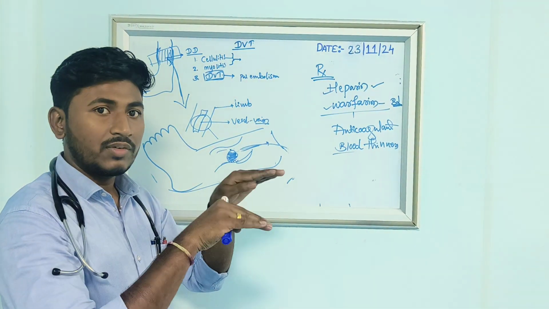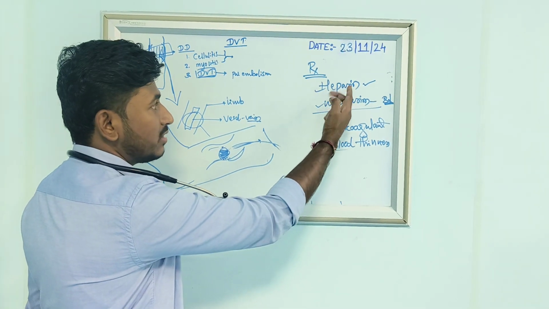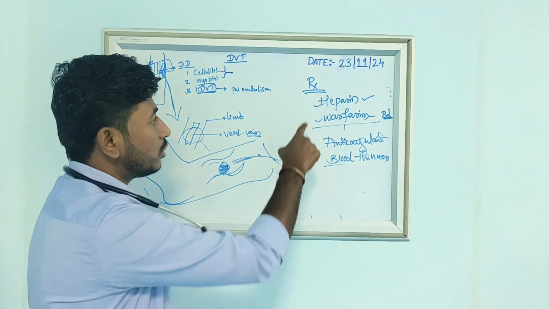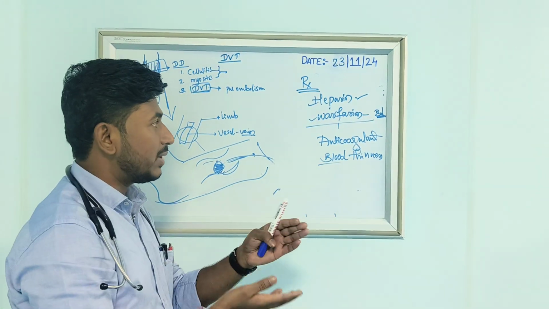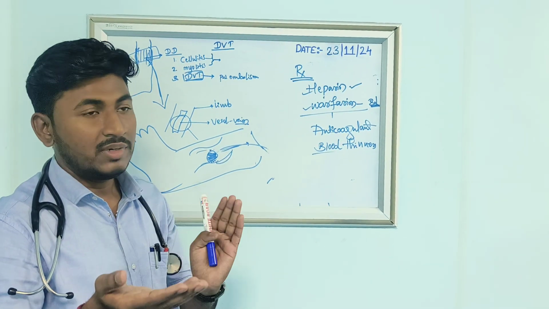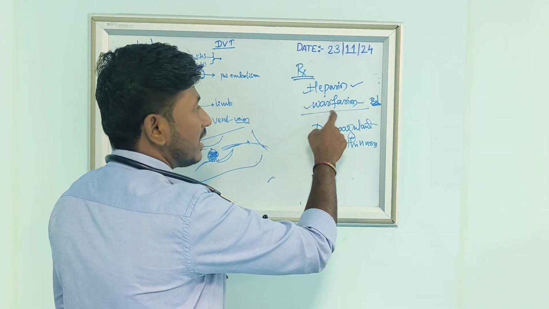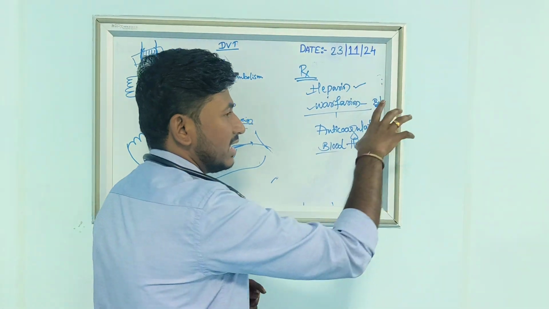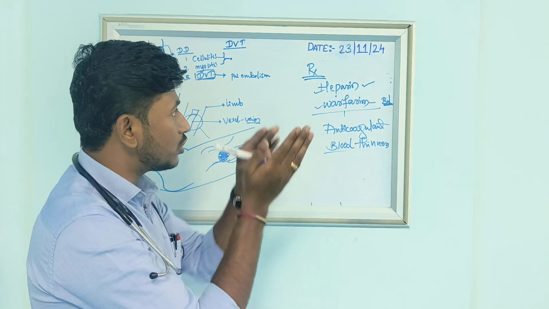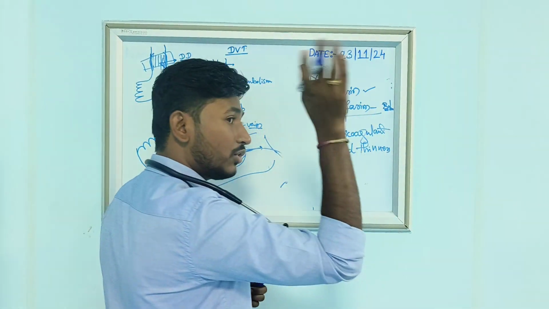Heparin's action starts immediately, but warfarin's action starts after 8 days. So both should be started together and you have to overlap. Till warfarin action takes place, you continue heparin for the 8 days. Once heparin has been given for 8 days, we stop it and continue warfarin for years together.